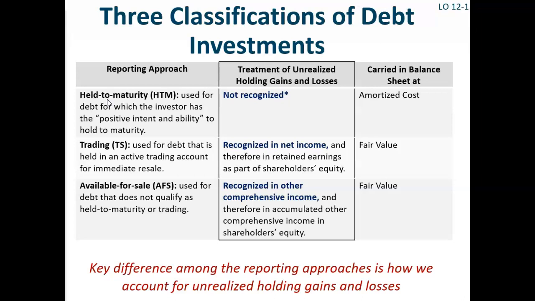If an investment is classified as held to maturity, unrealized holding gains and losses are ignored, and the investment is reported at the amortized cost on the balance sheet. Remember that amortized cost is the face value of the security less the unamortized discount or plus the unamortized premium.